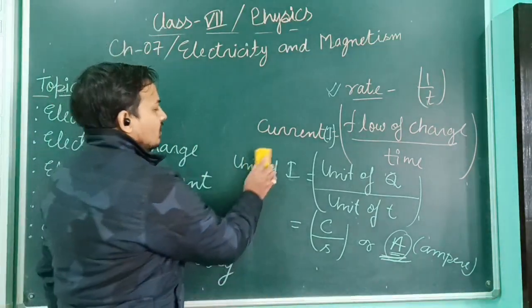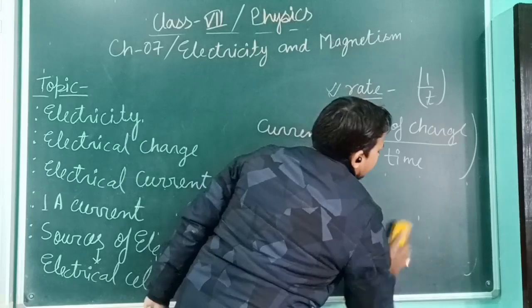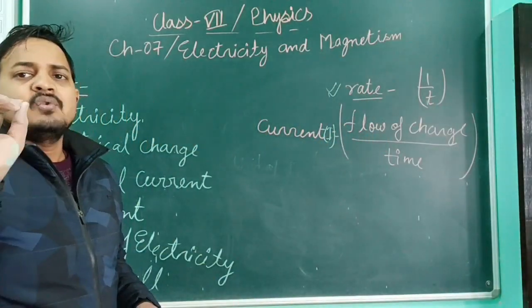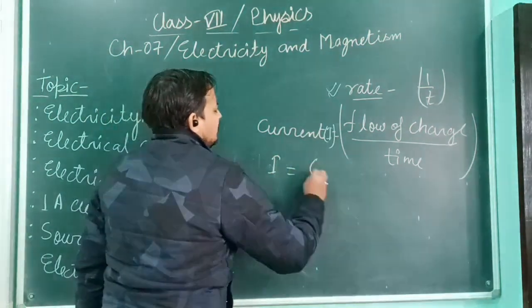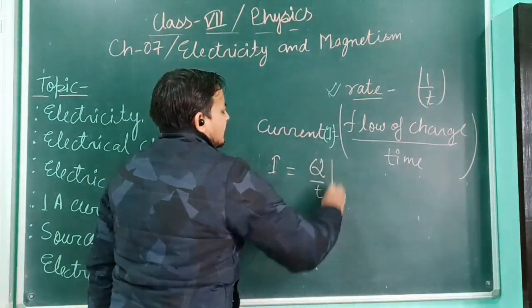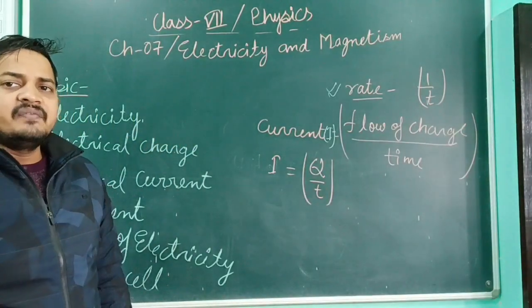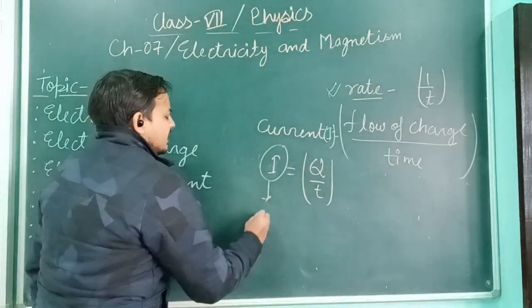So to define 1 ampere current, first write the formula of current: I is equal to Q by t. This is the basic formula of electrical current, and I have to define 1 ampere, meaning I have to make this value a unit.